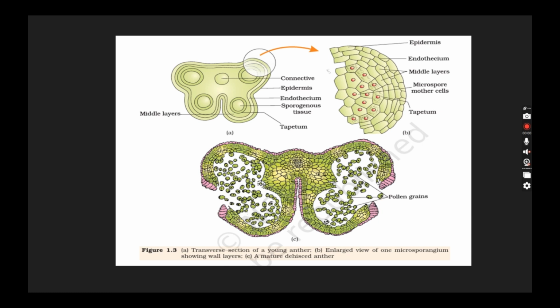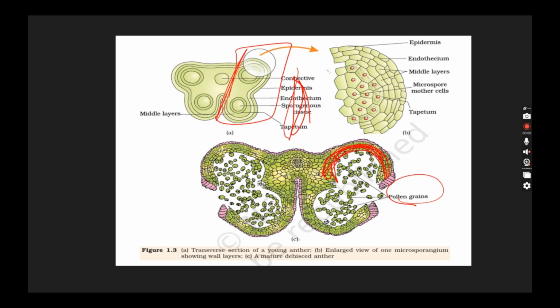Now, this is the transverse section. Let's just study this part only. Don't look at all these things, it will give you somewhat of a trauma, but currently you just need to focus. Transverse section of anther. Now this is one lobe. Here there will be microsporangia located at the corners. From here, pollen grain will be made and released. This is the formation of the pollen sac, which goes on as the anther gets matured.